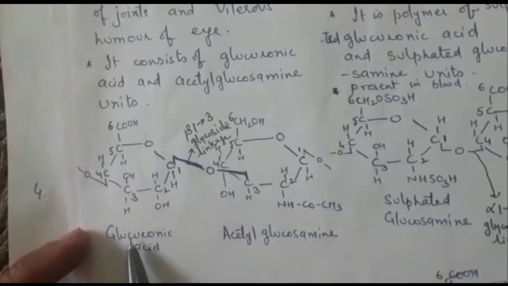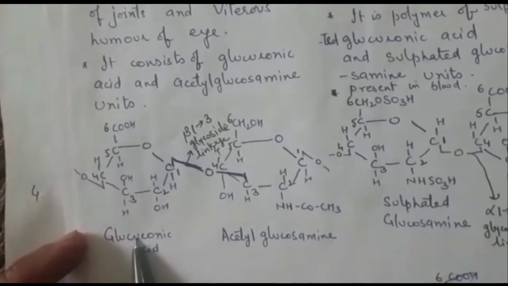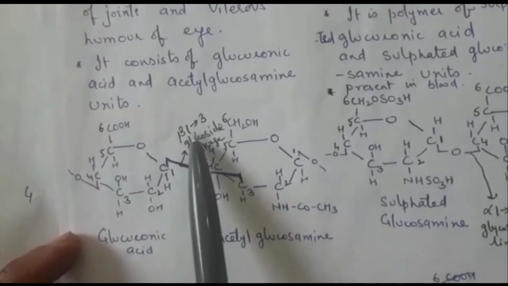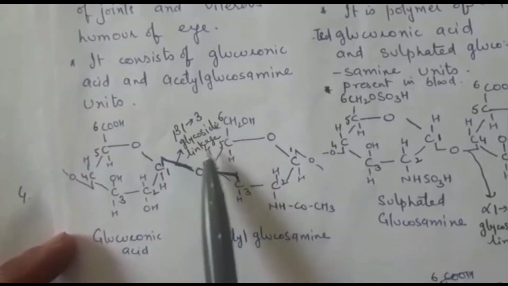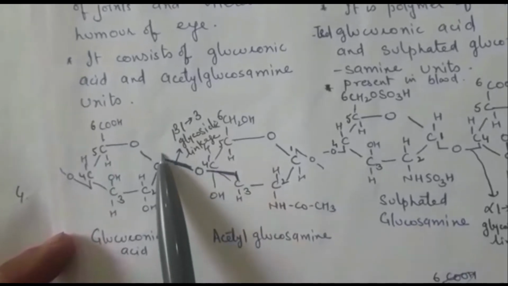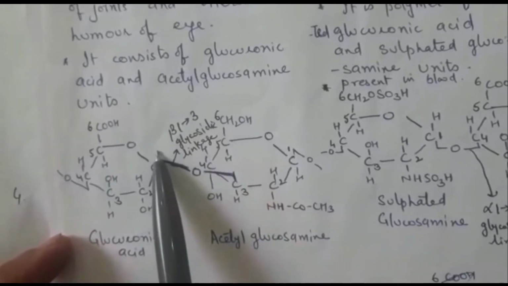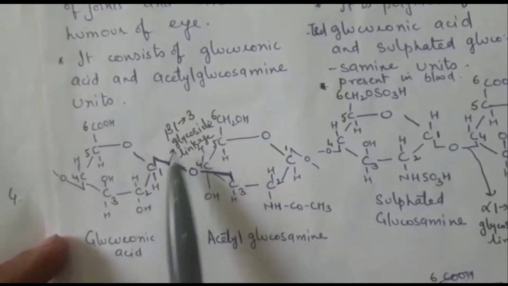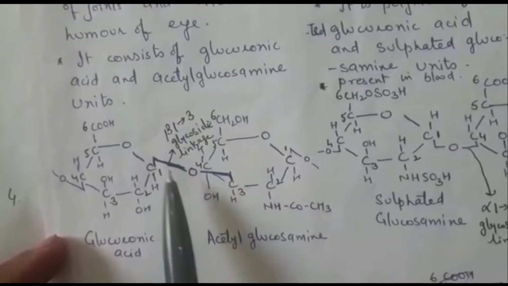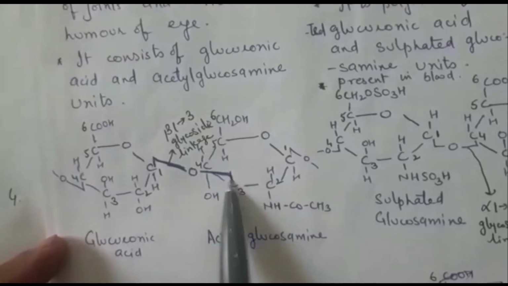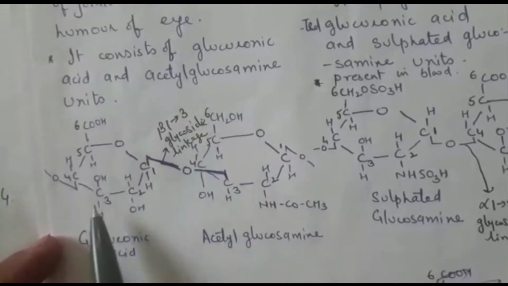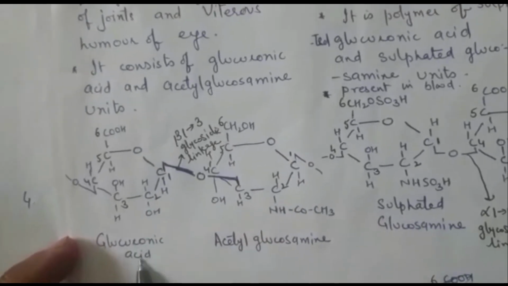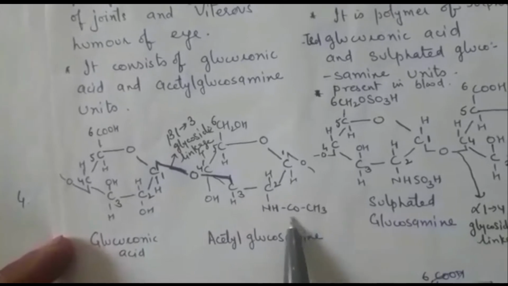So it is formed by joining of glucuronic acid and acetyl glucosamine by means of beta-1,3 glycosidic linkage. So here the sugar that we are taking has OH on the upper side at carbon atom 1, so it is beta glucose. So this linkage is beta-1,3, the linkage is between carbon atom 1 and carbon atom 3. So this is the structure of hyaluronic acid, which is formed by the union of glucuronic acid and acetyl glucosamine through beta-1,3 glycosidic linkage.